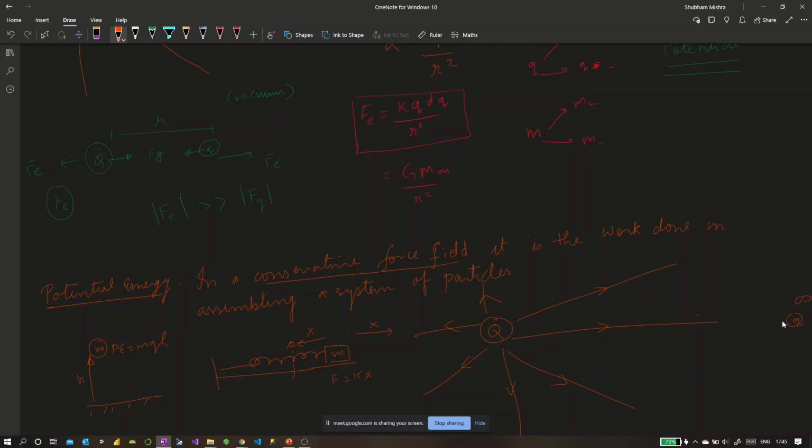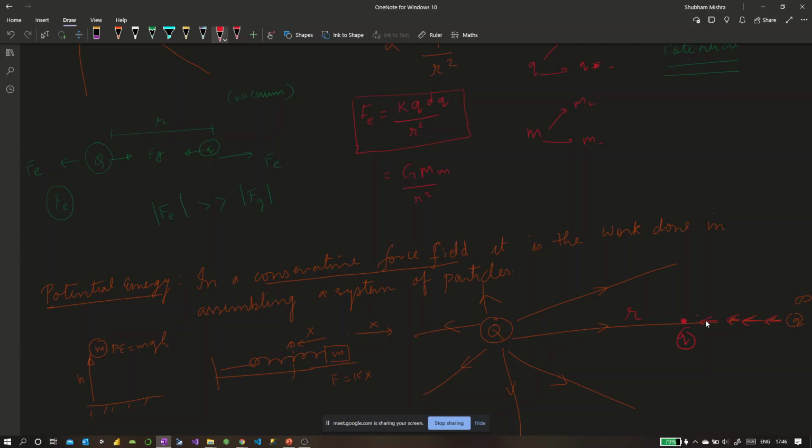But as soon as I started moving it into the field and towards the charge, and brought it here where it is now at a distance r, it would have experienced forces all the way through. So I had to do some work to bring it near, right?